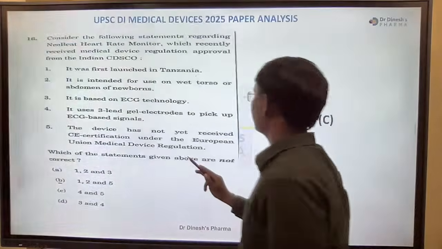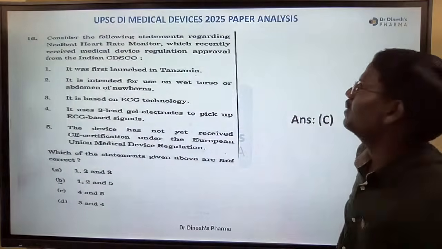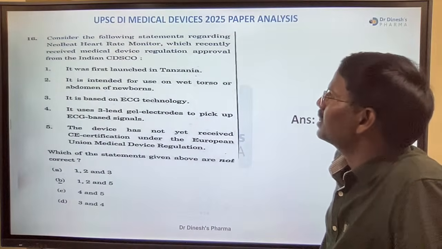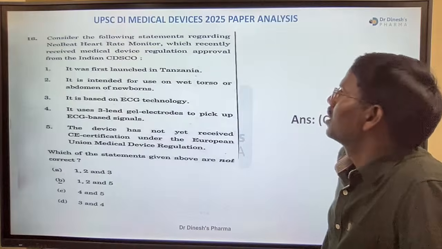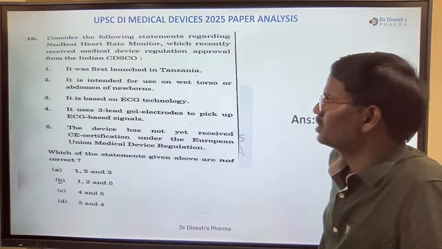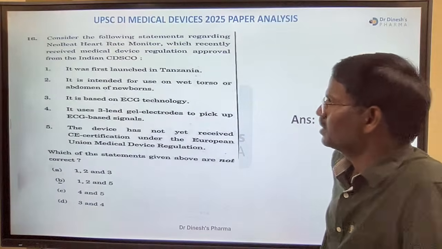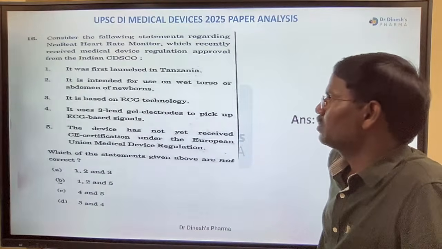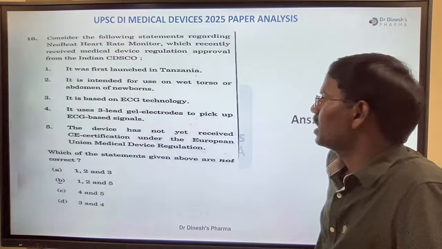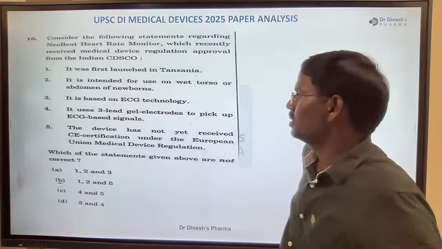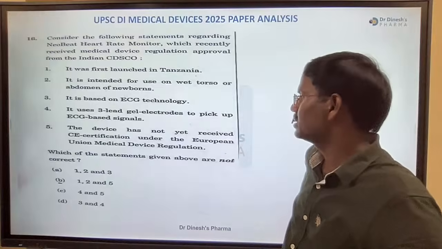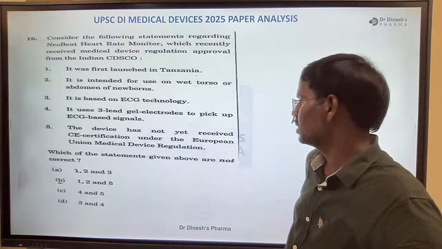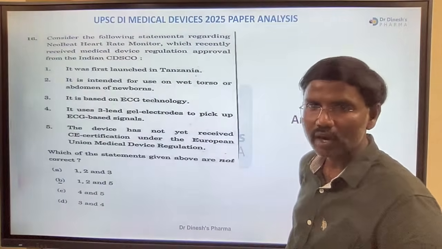Okay, so let's see quickly. Consider the following statement regarding NeoBeat heart rate monitor, which recently received medical device regulation approval from the Indian CDSCO. It was first launched in Tanzania. It is intended for use in chest or torso abdomen for newborns. It is based on ECG technology. It uses 3-lead gel electrodes to pick up ECG-based signals. The device has not yet received CE certification under the European medical devices regulation. Which one of the statements given are not correct?